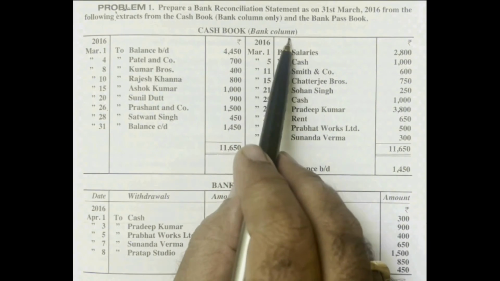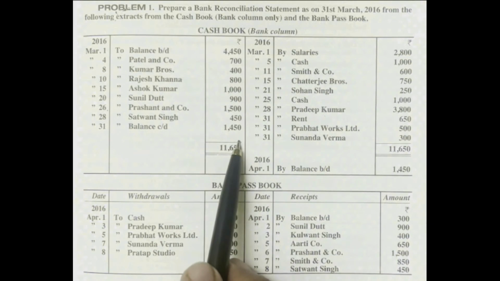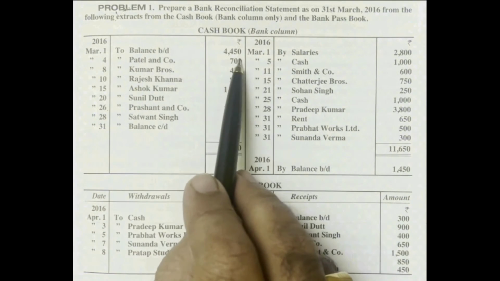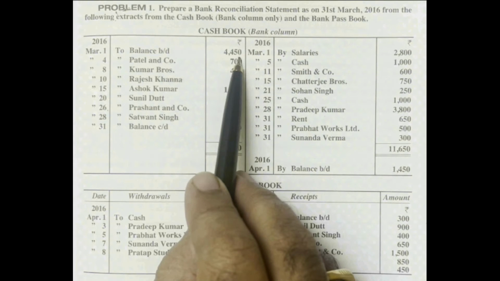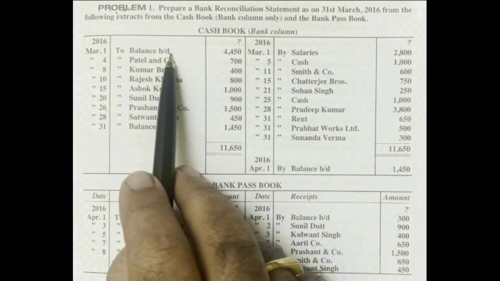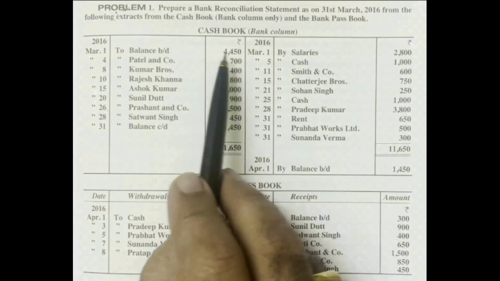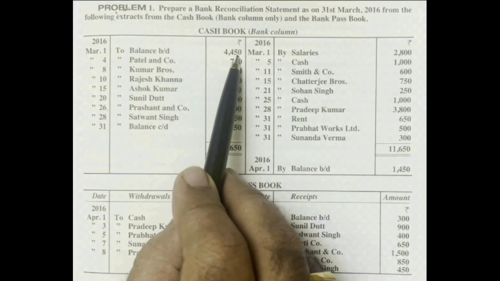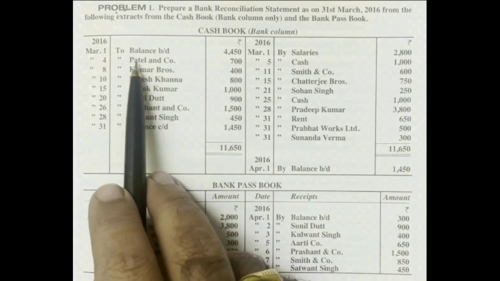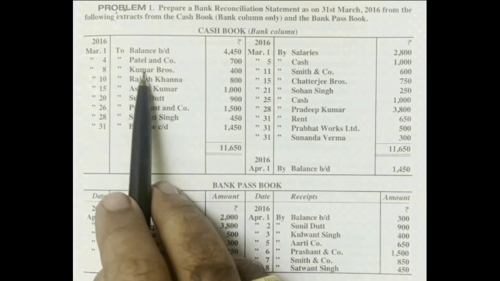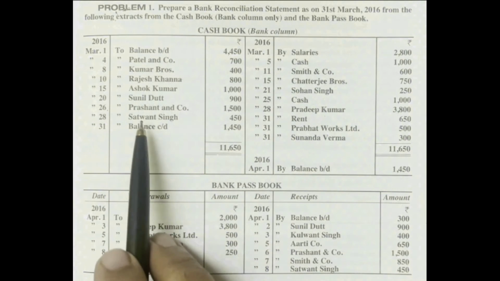In cash book bank column, debit side is giving some amounts now. Let us see the meaning of these amounts. On 1st March 2016, to balance brought down 4,450 is given. Means on 1st March 2016, opening bank balance is 4,450. Debit side is giving. Means this is called favorable bank balance. And on debit side, he is giving some names. Peter and Company on 4th date, Kumar and Brothers on 8th date, and so on.